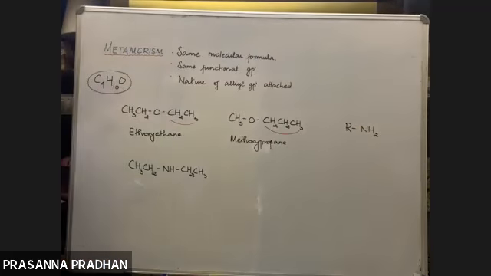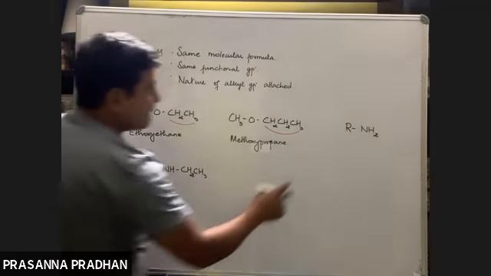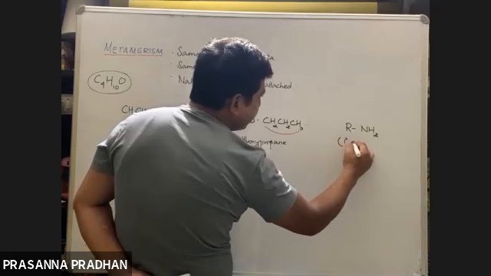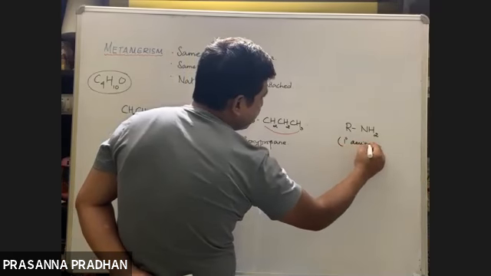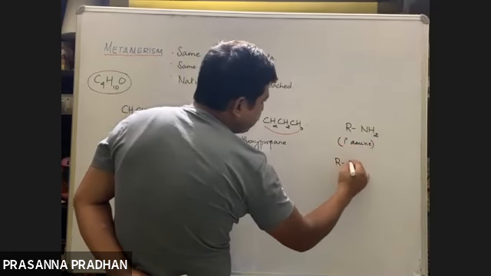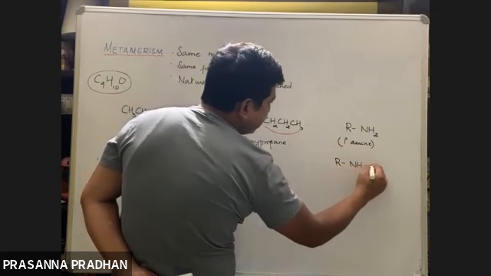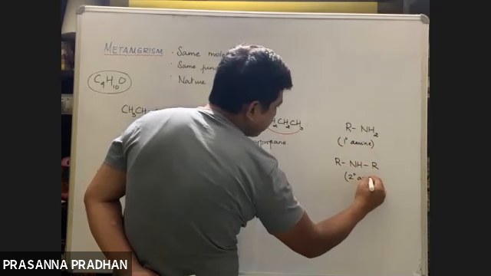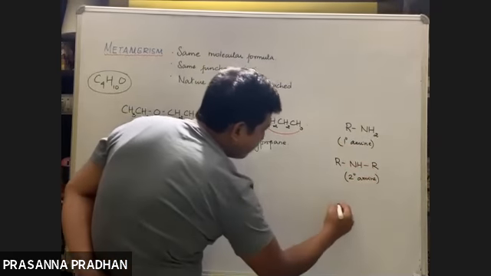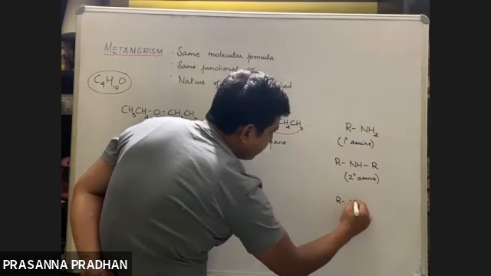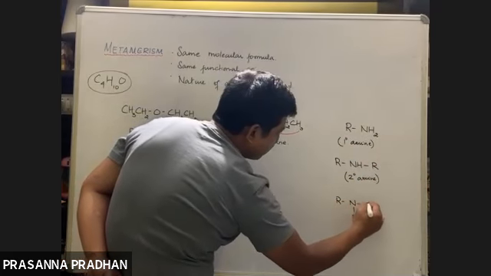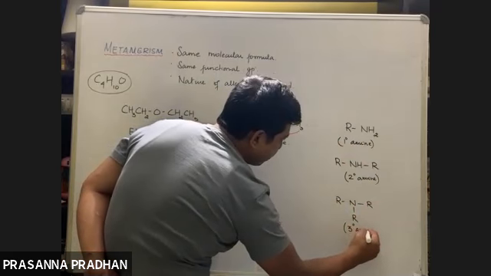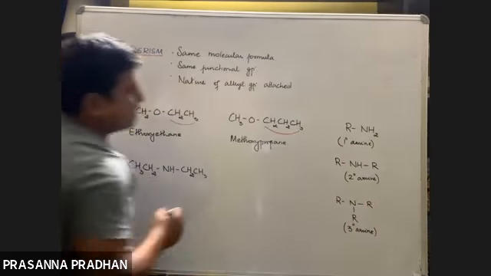Now when the nitrogen is attached to one alkyl group, it is known as a primary or 1-degree amine. When the nitrogen is attached to two alkyl groups like this, it's known as a 2-degree amine. And when the nitrogen is attached to three alkyl groups, it's known as a tertiary amine.